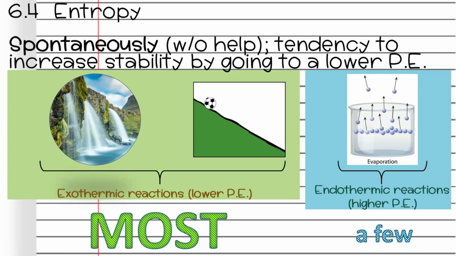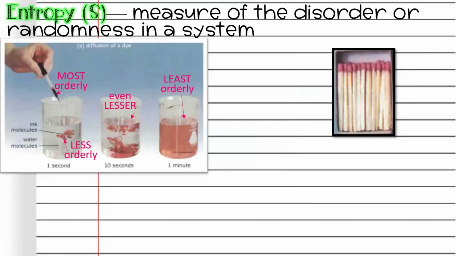So why do these things happen spontaneously? The answer is the topic of our section, entropy. Entropy has a symbol S, and they think that stands for a French physicist's first name. So it's weird that entropy is symbolized with an S, but that's probably why. Anyhow, it's the measure of the disorder or the randomness in a system.